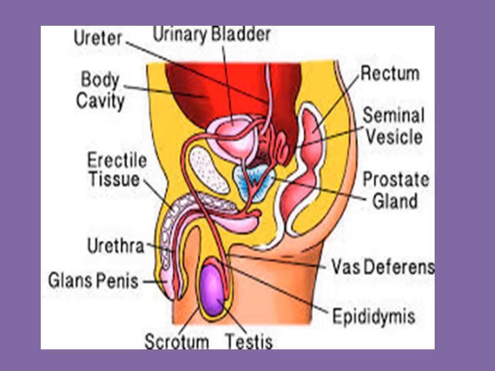It then comes down again. You can trace the vas deferens coming down, and it joins with the urethra. This is the way the sperm travels. The vas deferens is associated with some glands, that is the seminal vesicle and the prostate gland, and then it opens at the glans penis, through which the male gamete comes out.